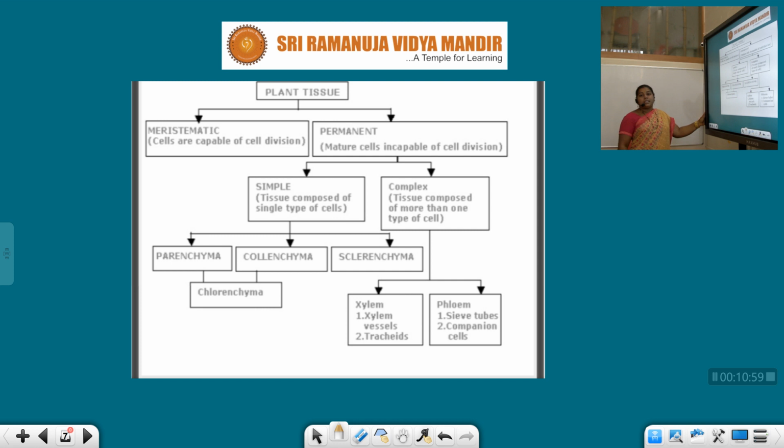Here, plant tissue is divided into two types.